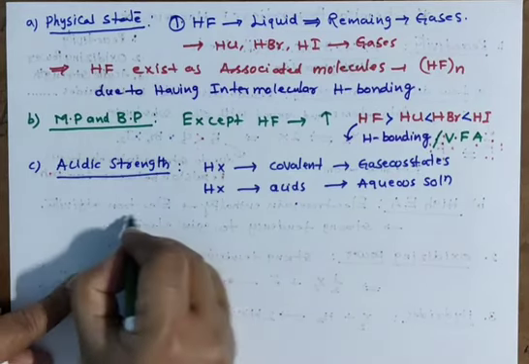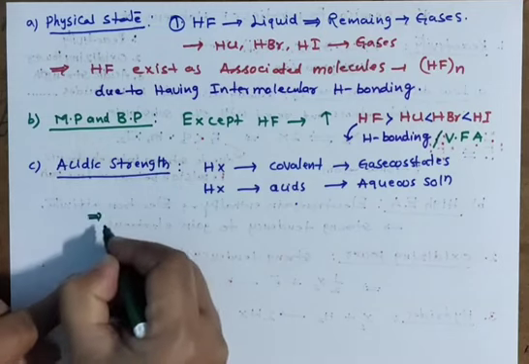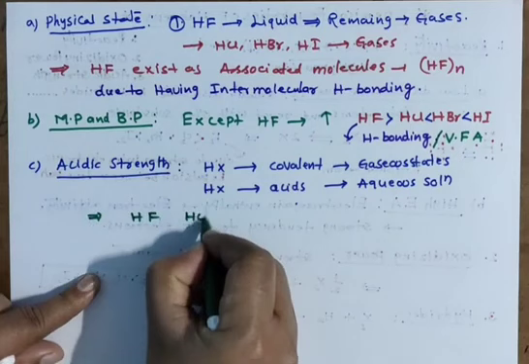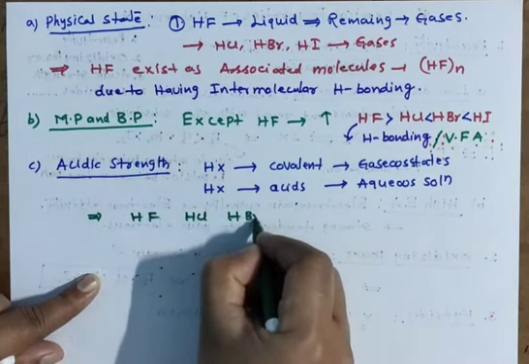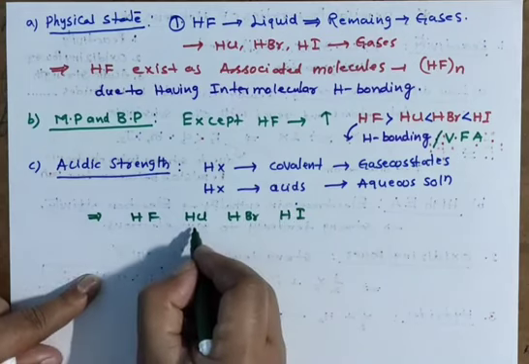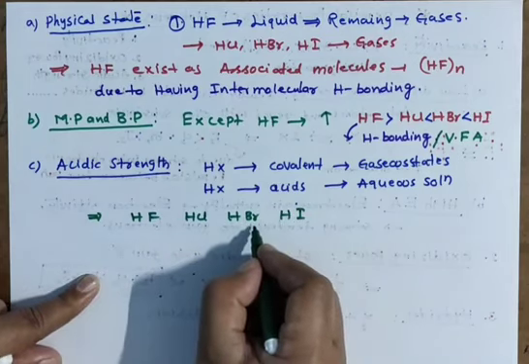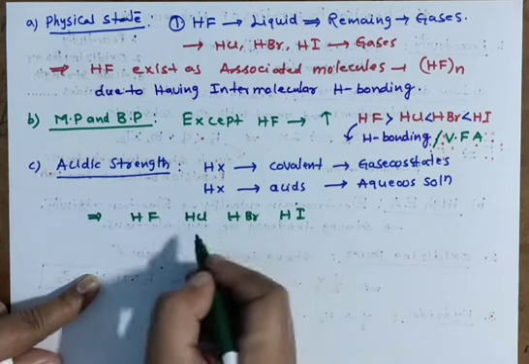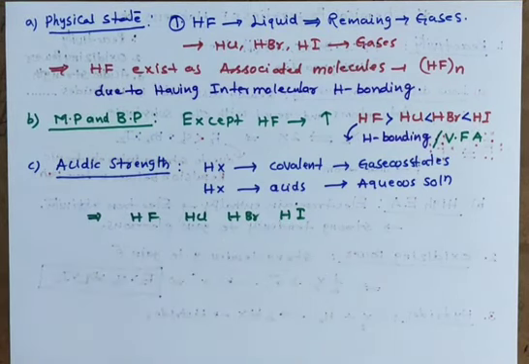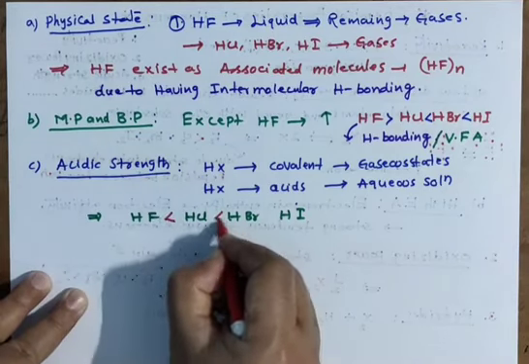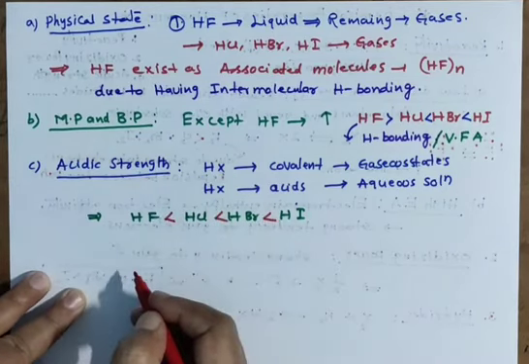Now the order of acidic strength we are discussing: HF, HCl, HBr, HI. Hydrofluoric acid, hydrochloric acid, hydrobromic acid, hydroiodic acid. Down the group, acidic strength increases. Remember, down the group, acidic strength increases.